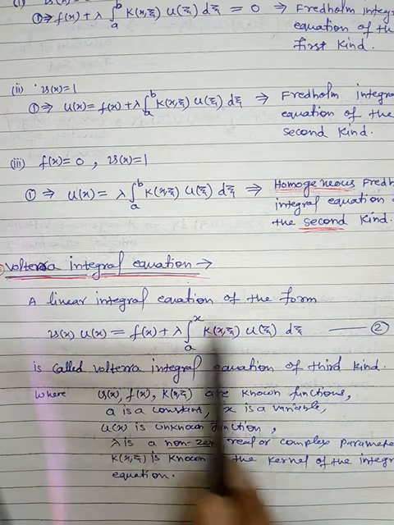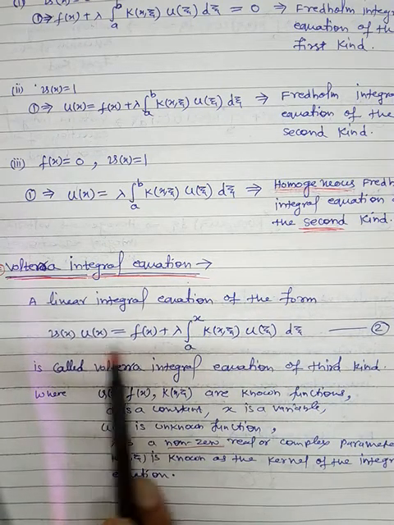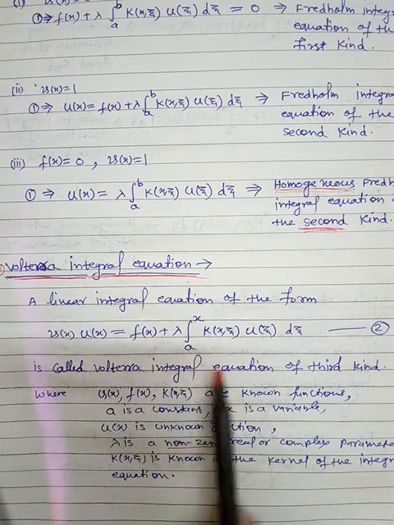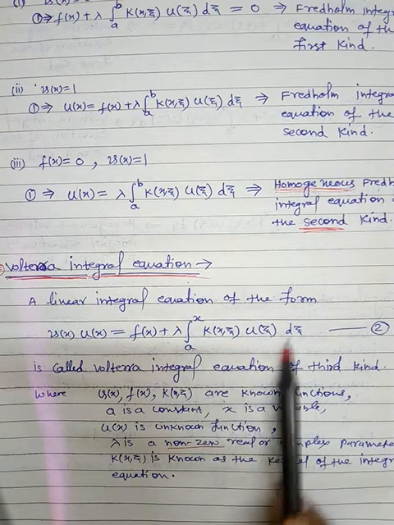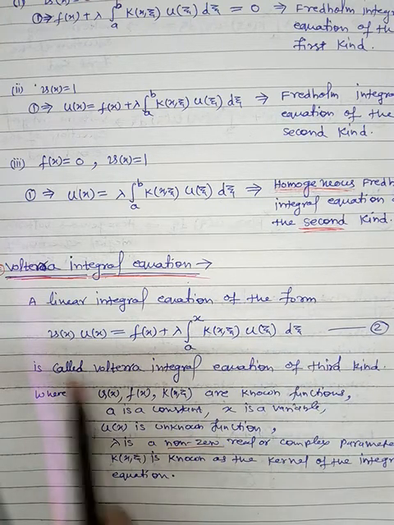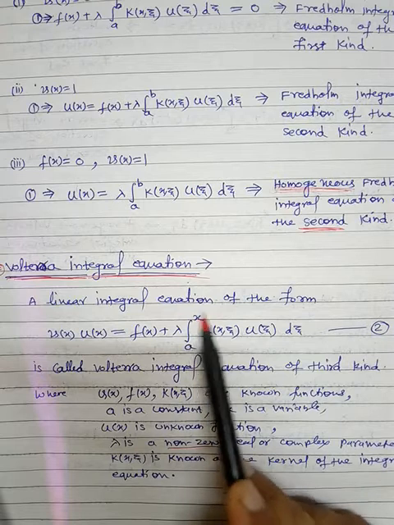Now the Volterra integral equation. A linear integral equation of the form v(x) u(x) equals f(x) plus lambda times the integral from a to x of K(x,t) u(t) dt. So here the upper limit is a variable quantity.